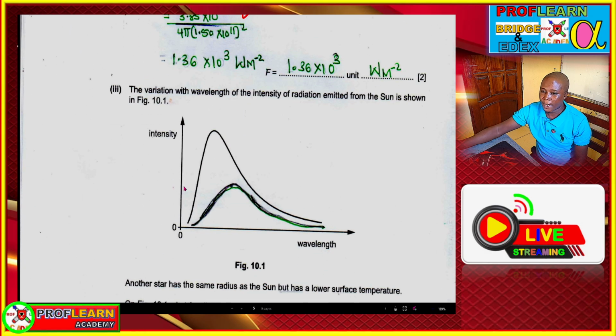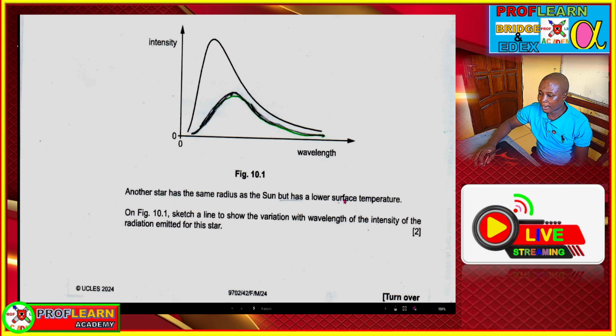And anytime you are told to draw the variation, for the star which has the same radius but lower temperature, when it has a lower temperature it means it has a larger wavelength. So this one is a smaller wavelength, this highest peak corresponds to a smaller wavelength.